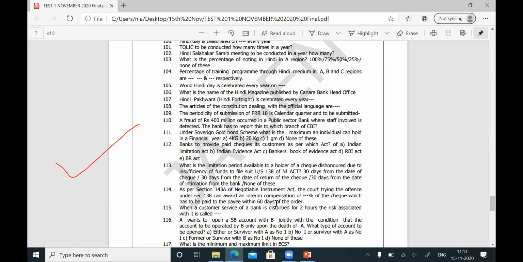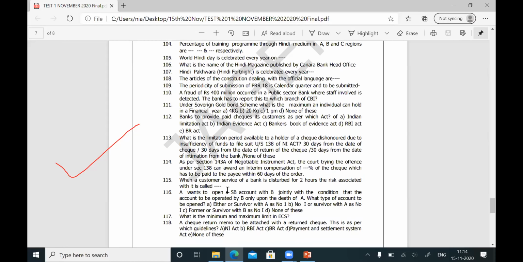Okay, question number 114. As per section 143A, this amendment has come in 2018 in the Negotiable Instrument Act. As per section 143A, the court trying the offence under section 138 can award an interim compensation of -% of the check, which has to be paid to the payee within 60 days of the order. The payee has to go and file a suit under section 138. Then it takes a lot of time to take the case. So the court will immediately give an order to the drawer of the check.